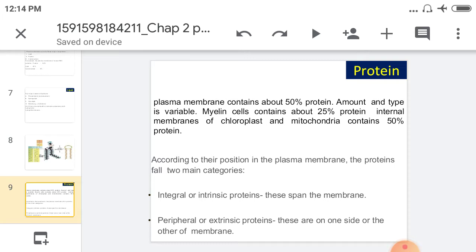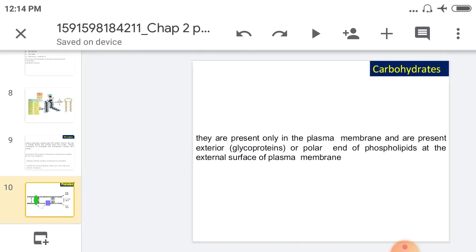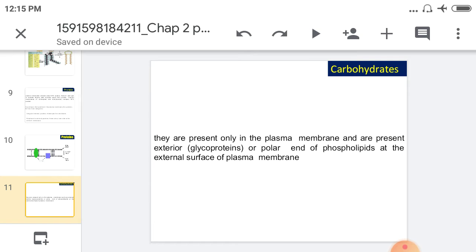These proteins are made up of long chains of various amino acids, and these are the structure of the proteins present here. Different types of amino acids are present, for example arginine, lysine, histidine, tyrosine, tryptophan. Then going toward the carbohydrates.